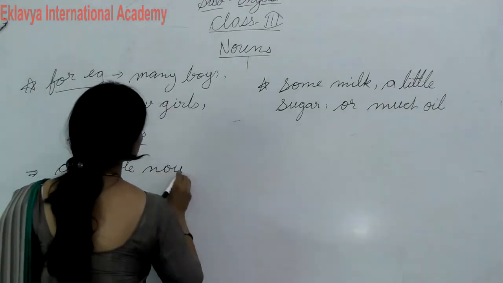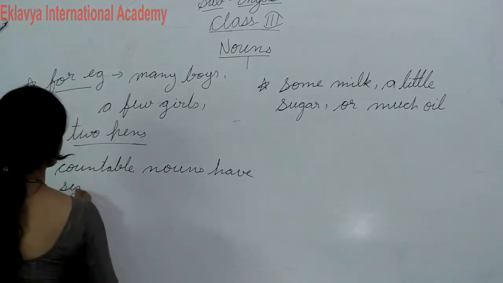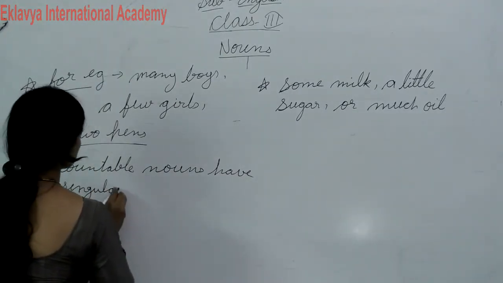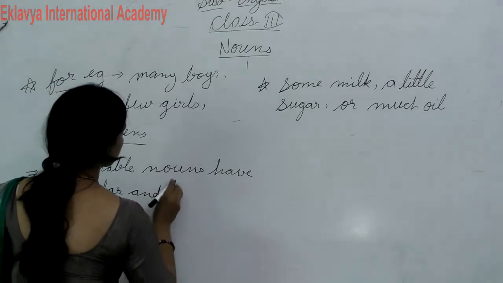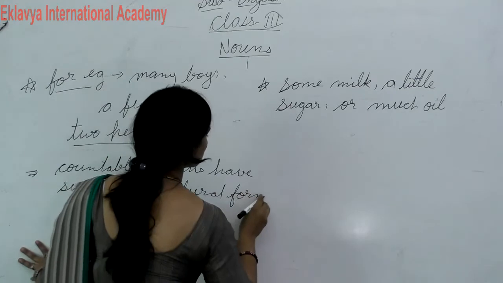Countable nouns have singular and plural forms, okay.